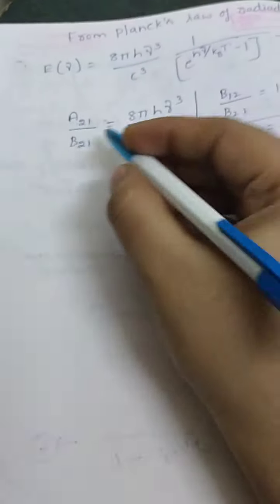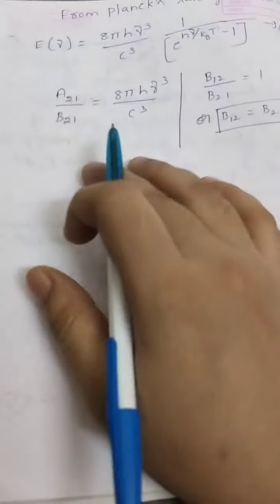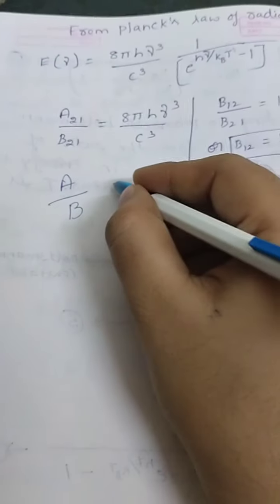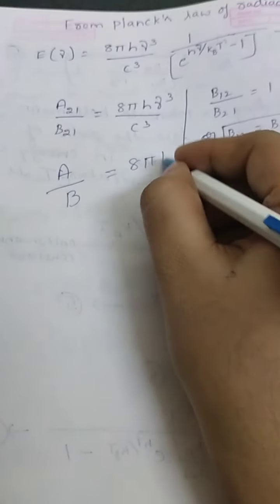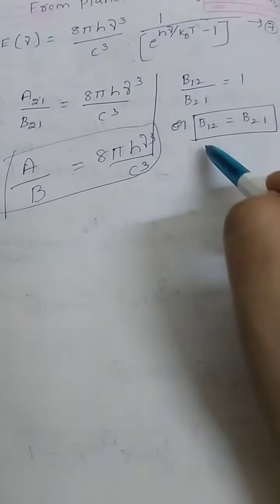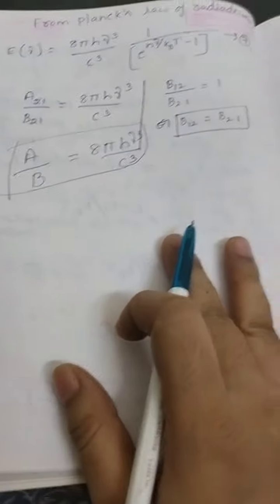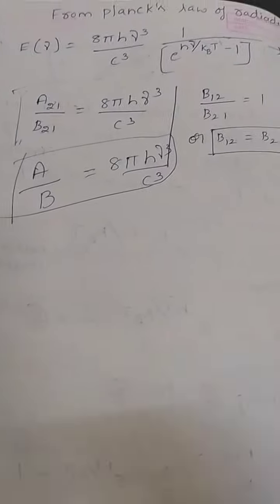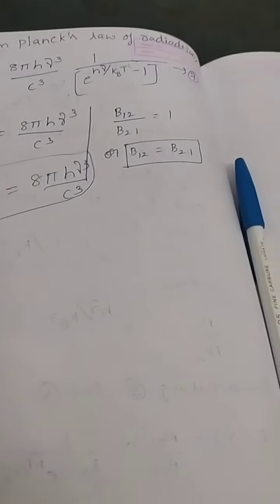Since there is no distinction whether I write B12 or B21, in general someone will write this as A by B is equal to 8 pi h nu cube by c cube. Anyway, these A21, B21 and B12 are the Einstein coefficients, and this is the expression for the relation between the Einstein coefficients. I will stop at this point and I will continue in the next class. Thank you.